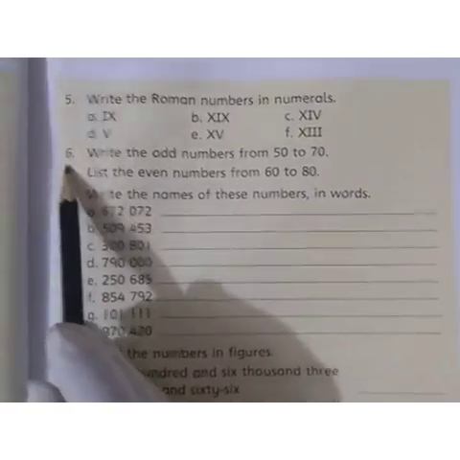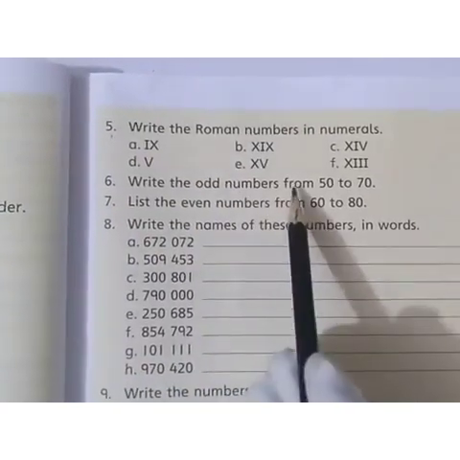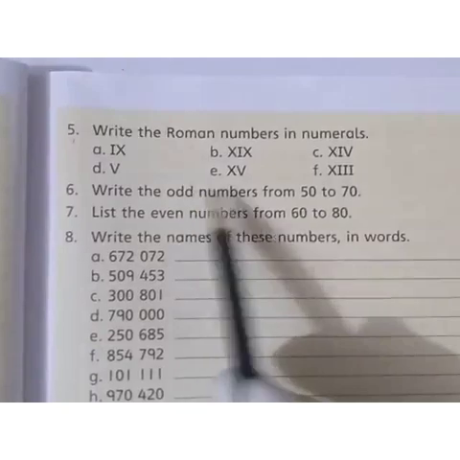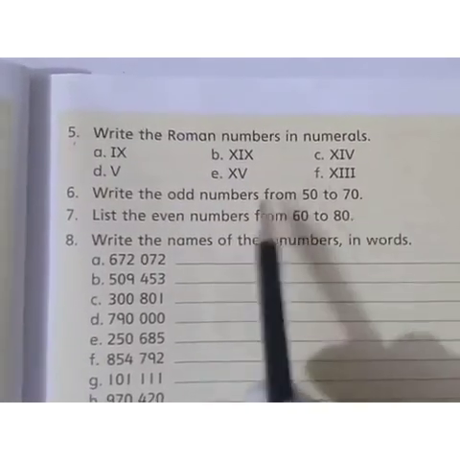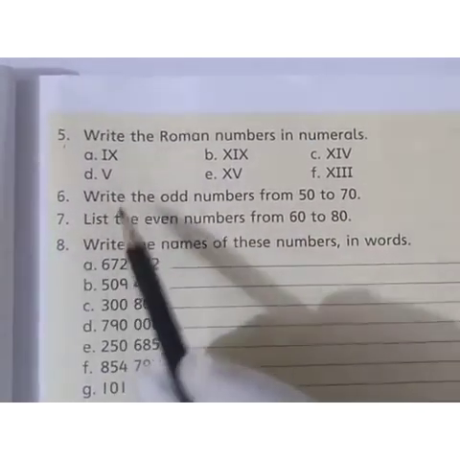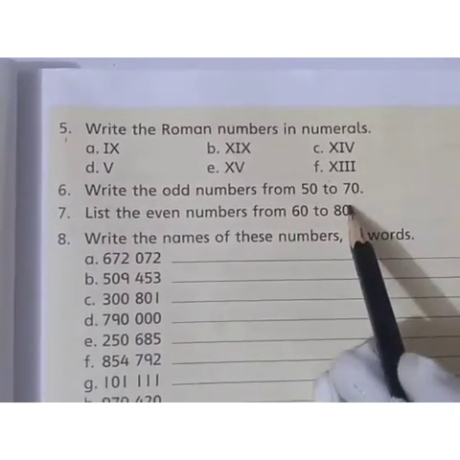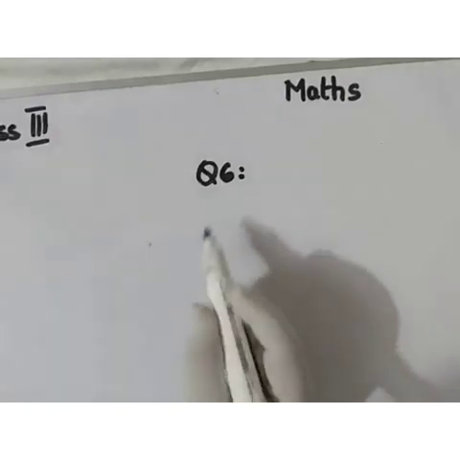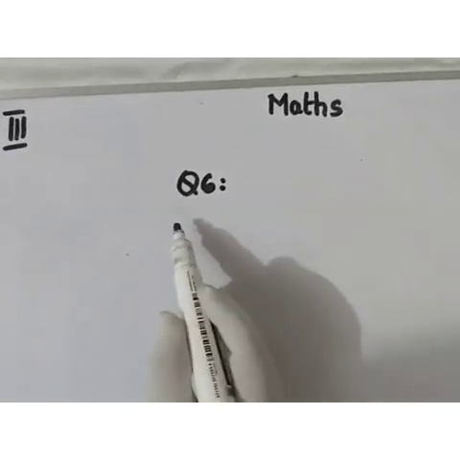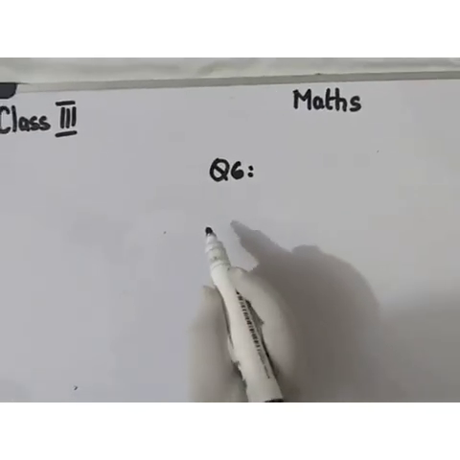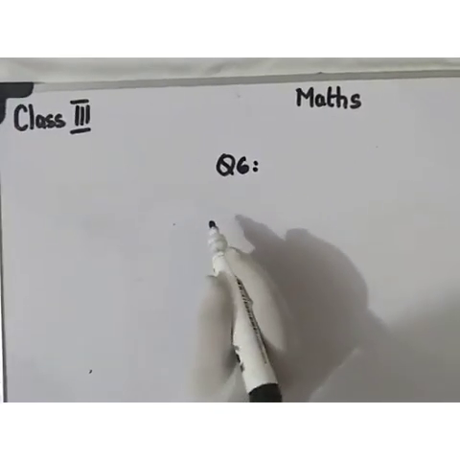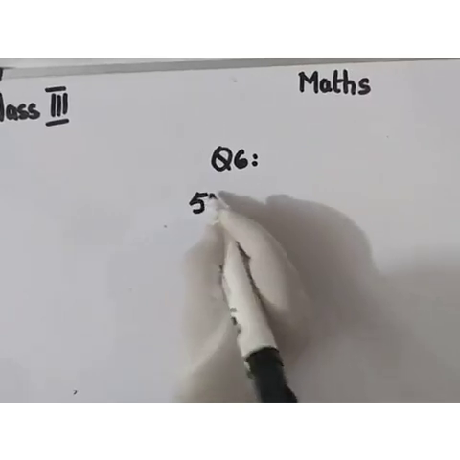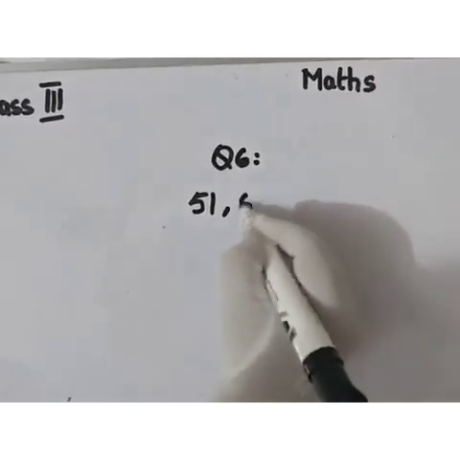Now question number 6, write the odd numbers from 50 to 70. You have to write the question and then write the odd numbers from 50 to 70 in your notebooks. Now question 6, we have to write the odd numbers from 50 to 70. Odd numbers are those which are not divisible by 2. Then the numbers after 50 are 51, 53,